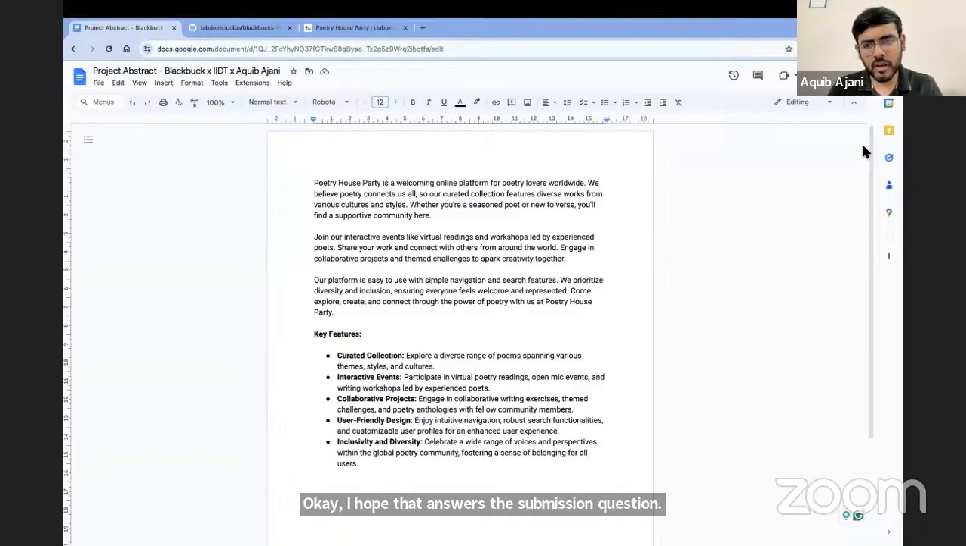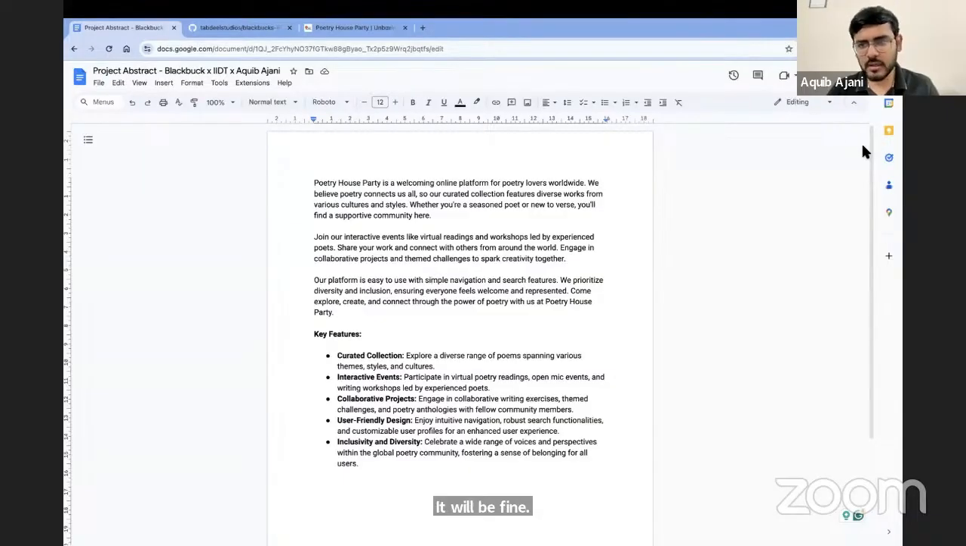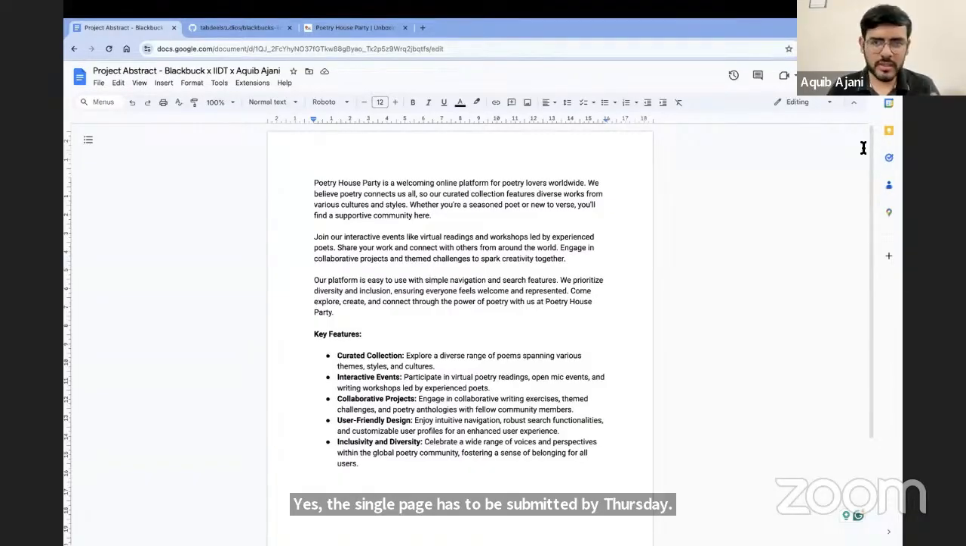One page is what you're talking about by Thursday, Kirti. The report is due by April end. Right now you're only focusing on the one page abstract. The final report needs to be submitted by end of April. Any format is fine, a Word document or a PDF. Yes, the single page has to be submitted by Thursday, and I will share the submission details in the next session on Wednesday.